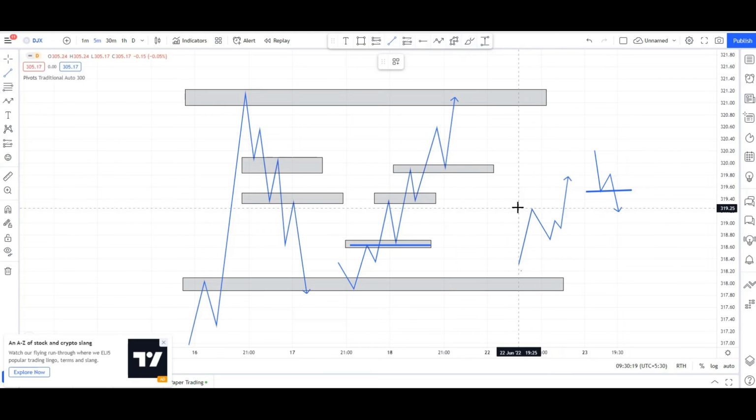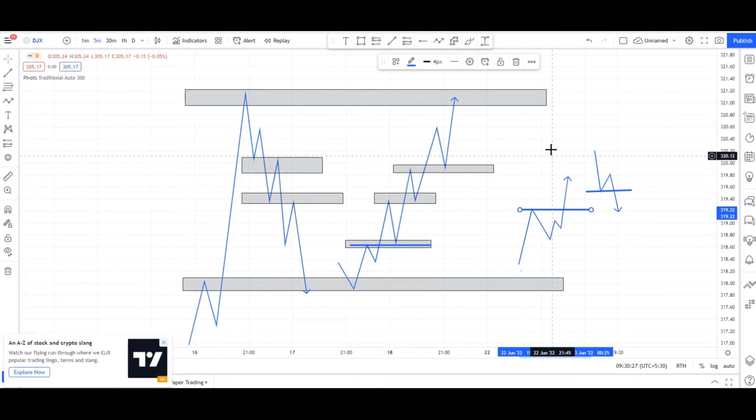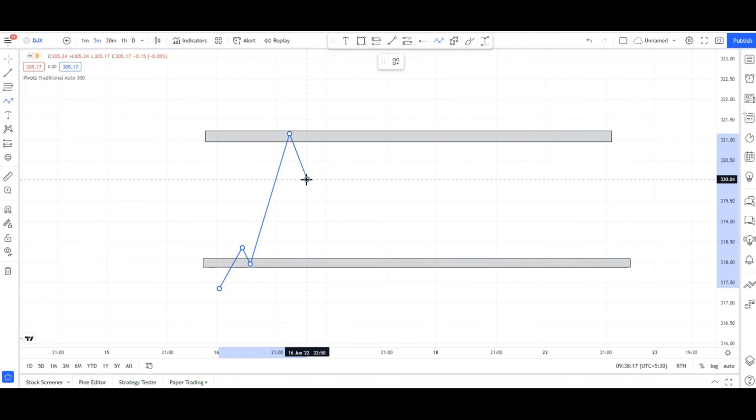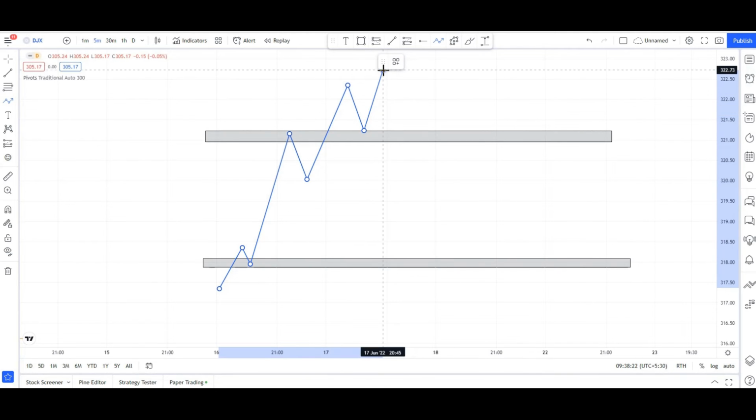Okay guys, if you want to buy or take a long position, you have to see that it has to cross this high. After that you can go for a long position. Okay guys, you have to see consciously how the support and resistance area will act. Right now we can see the support and resistance area. Normally, a supporting area will act as support, goes upside, it will act as resistance, came downside, once again goes upside, and it will act as a supporting area. Okay guys, this is all we know.